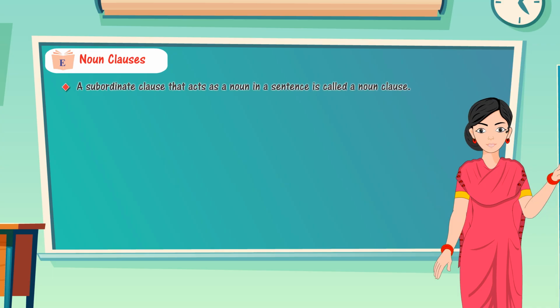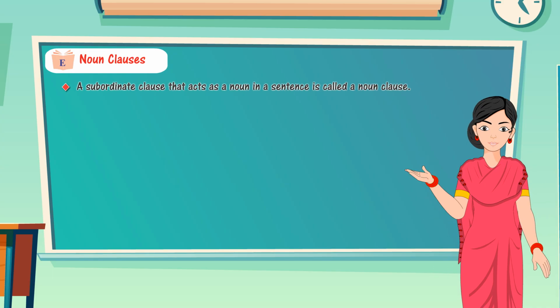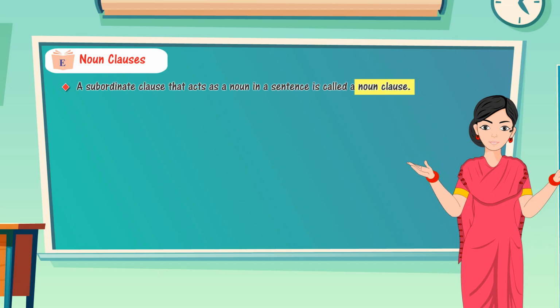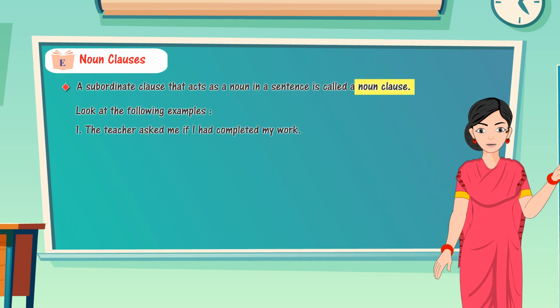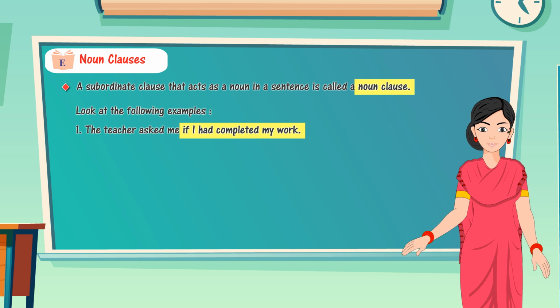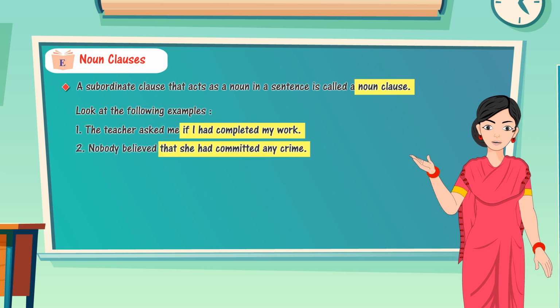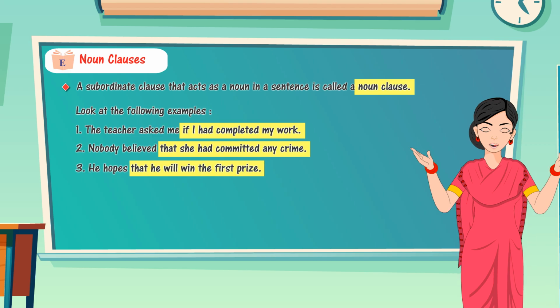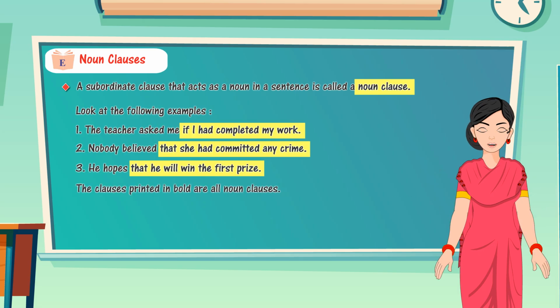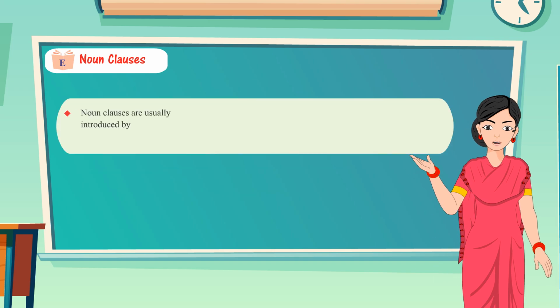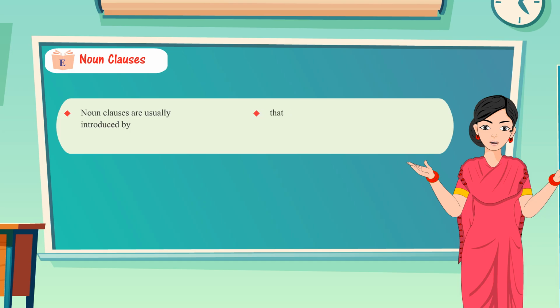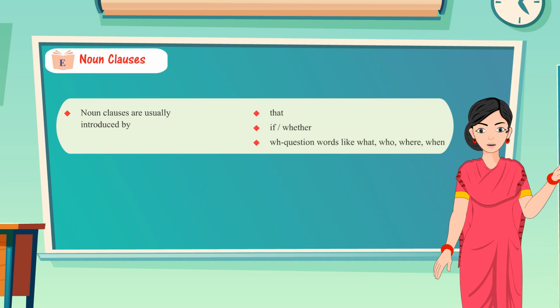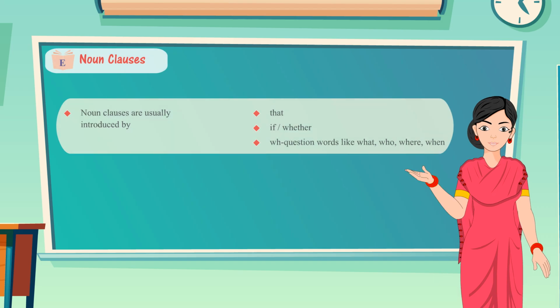Noun clauses. A subordinate clause that acts as a noun in a sentence is called a noun clause. Look at the following examples. 1. The teacher asked me if I had completed my work. 2. Nobody believed that she had committed any crime. 3. He hopes that he will win the first prize. The clauses printed in bold are all noun clauses. Noun clauses are usually introduced by that, if, whether, and question words like what, who, where, when.